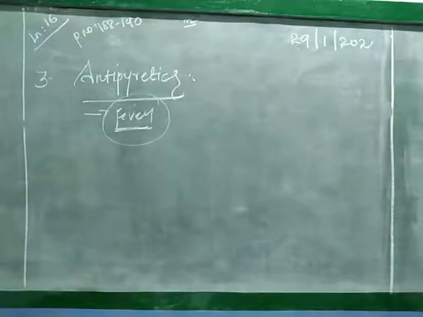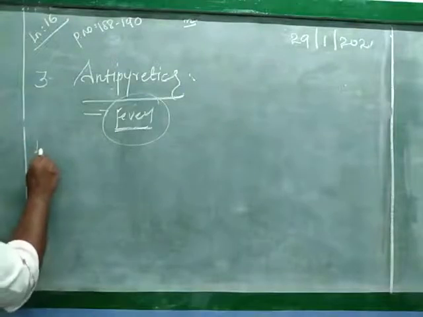They are taken orally as tablets or capsules. Tablets means what? It may be in the solid form. Capsules means what? They are covered with a rectangular shape, and inside they keep the medicines. The most common antipyretics are aspirin, antipyrin, paracetamol, etc.